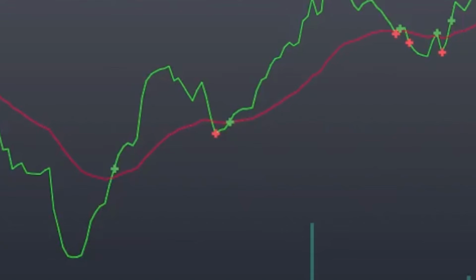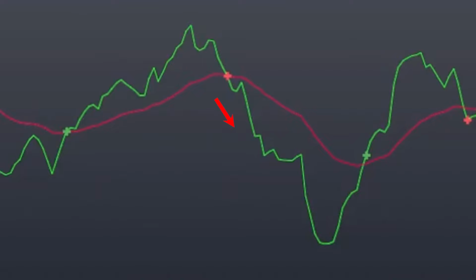So we're going to try and trade using this method, and this is exactly what I'm going to do. Every time they cross, if it's going up, I'm going to go long, and if it's going down, I'm going to go short. And my take profit is going to be at the 70 and 30 on the RSI. I'm going to start a little small. I threw $500 into a sub account, and I'm going to trade with that. And then as we get more confident, I'm going to crank up the leverage and see what we can do with it.